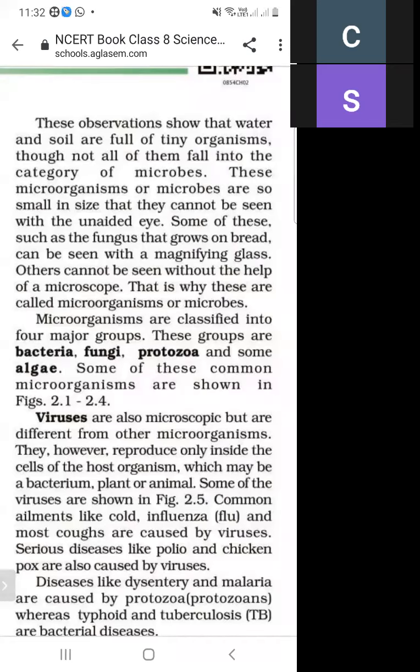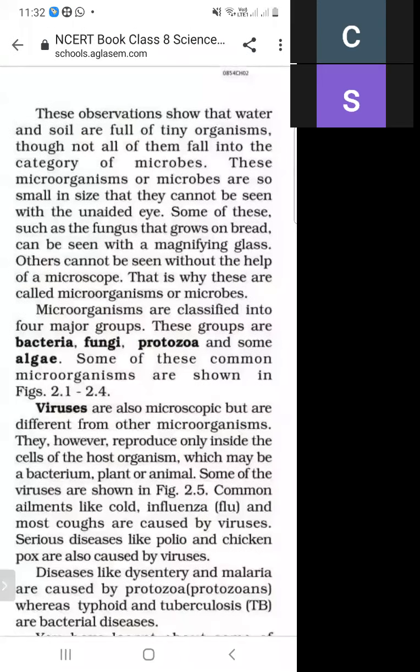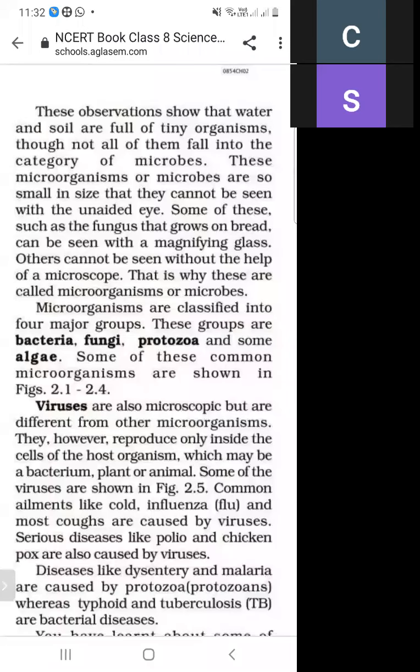And there is also the category of viruses. These are also microscopic, but they are different from microorganisms. There are some diseases such as cold and influenza which are caused by viruses, and corona is also a virus. And some serious diseases just like polio and chickenpox are also caused by viruses.